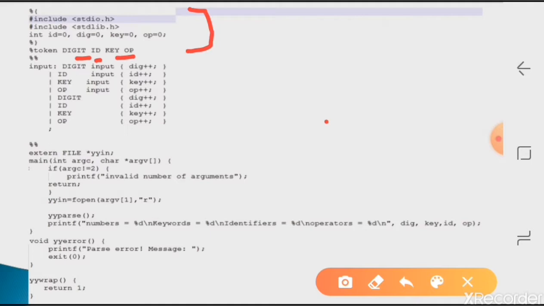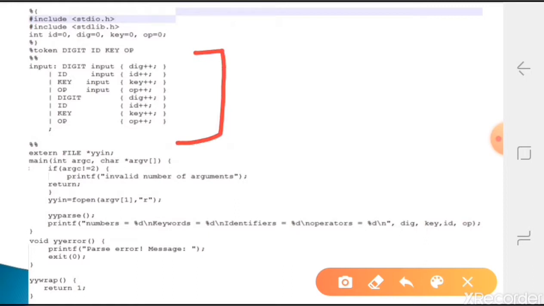You can give different names also, whatever convenient name you want. I have given digit, id, key, op. Mostly whenever we give tokens, we follow the capital letter format. We can use small letters also, that is not a problem, but we follow a standard, whatever is prescribed by ANSI C. So tokens are always given in capital letters, and I'm following that. Digit, id, key, and op were given. Now the next section.